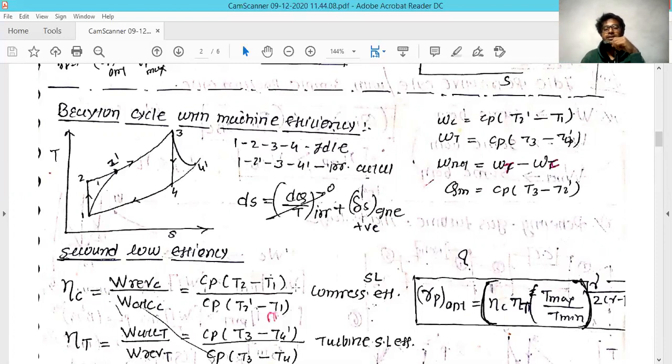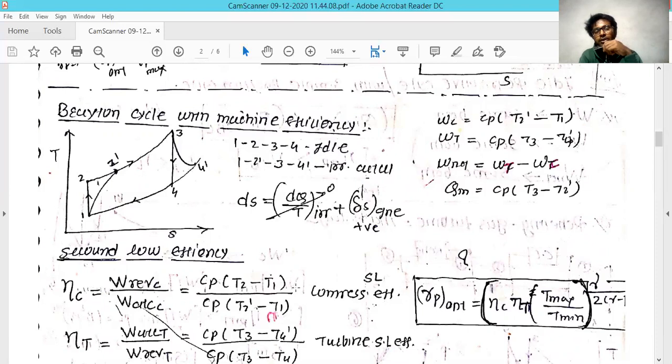So the previous diagram you have seen, the TS graph. In this graph you have to remember that it goes from 1 to 2, 2 to 3, and 3 to 4, which is the ideal condition. But due to this mechanical efficiency, a little bit of heat is added into it, and it reaches 2 dash, not 2. Similarly, when it is expanded, the temperature reaches 4 dash, not 4.